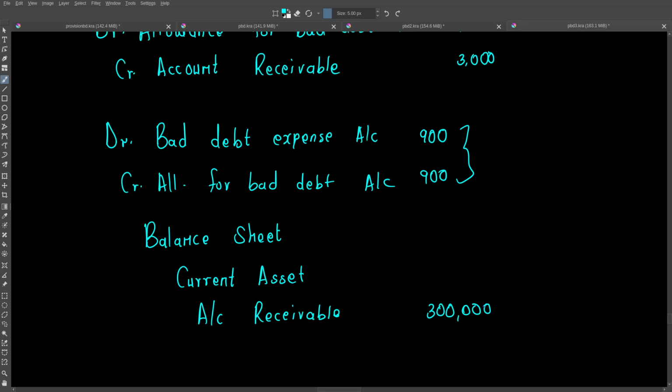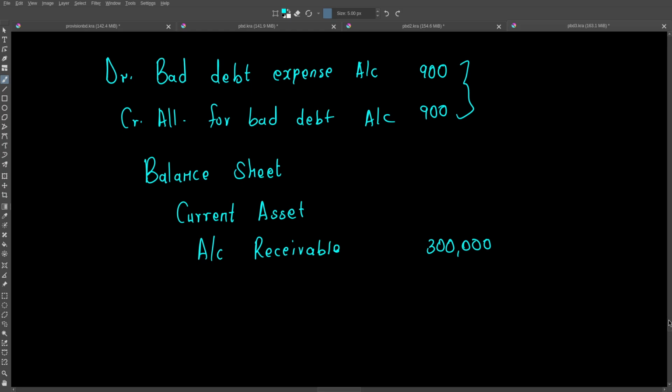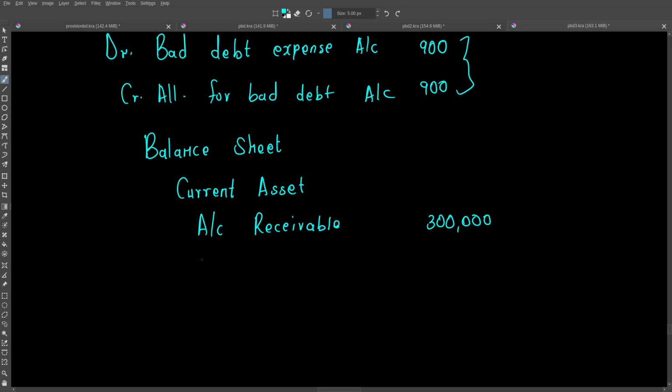On this section, you see how it affects our financial statements. So as mentioned, this allowance for bad debt, or rather provision for bad debt, is a contra asset account. So it reduces the asset account that it relates to. So here we are listing this allowance for bad debt account, with our balance as at year end of 7,900.